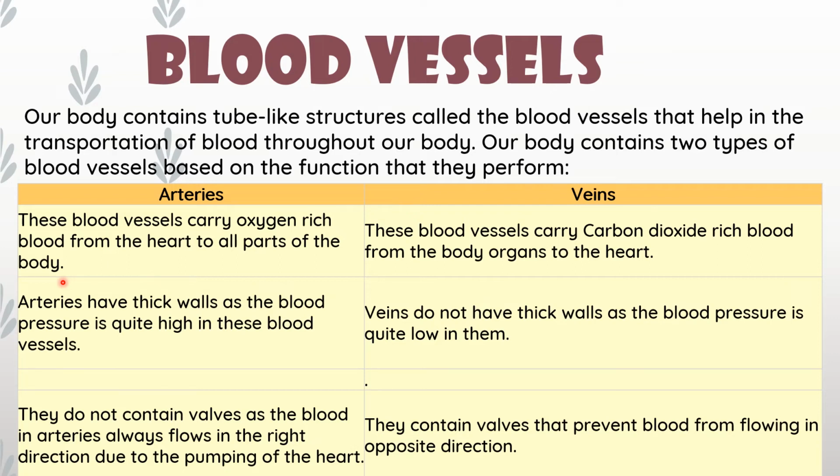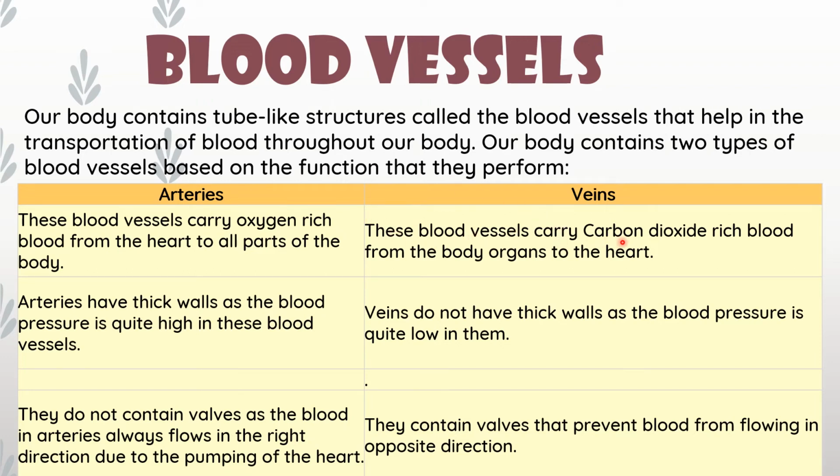Why is it red in color? Because it is oxygen-rich, and oxygen binds with hemoglobin. And what is the color of hemoglobin? Red. That is why the artery has a red color. So these blood vessels carry oxygen-rich blood from the heart to all parts of the body. That is the function of the artery, the red color vessels. From the heart, blood passes to all parts of the body through these red arteries. Got it, children? Clear? Then we will move to veins.